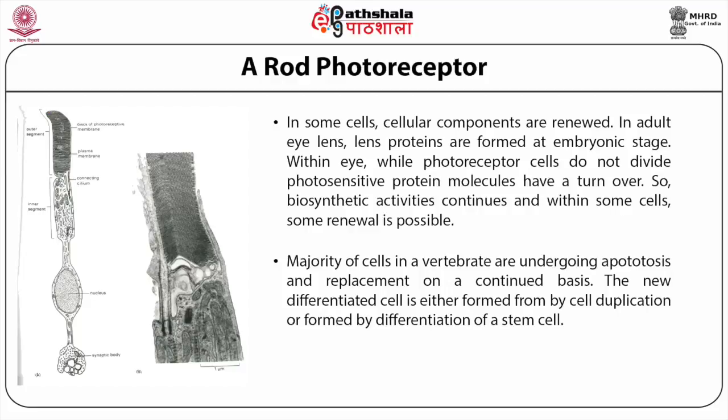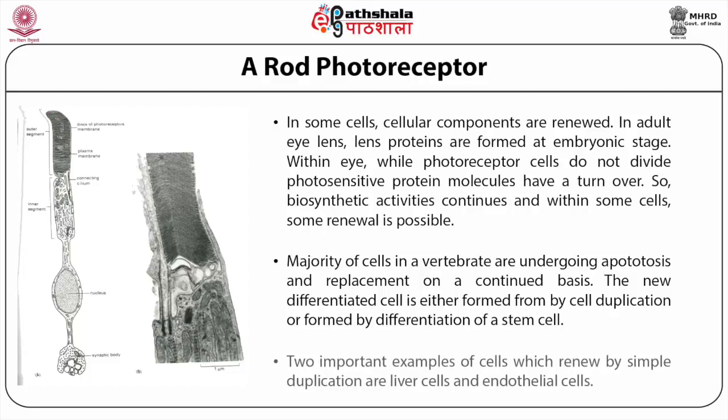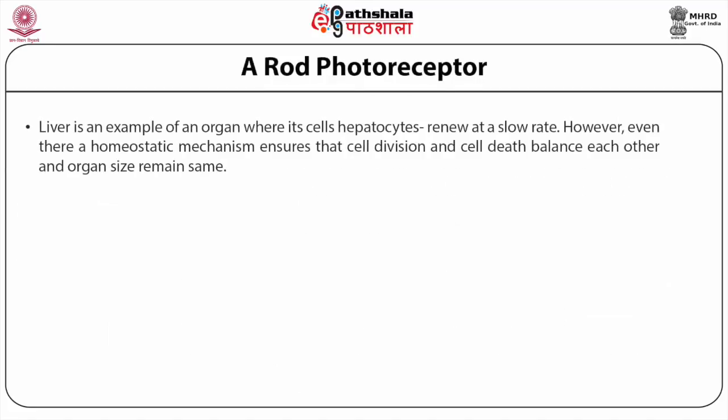The new differentiated cell is either formed from cell duplication or formed by a differentiation of a stem cell. Two important examples of cells which renew by simple duplication are liver cells and endothelial cells. Liver is an example of an organ where its cells, hepatocytes, renew at a slow rate.